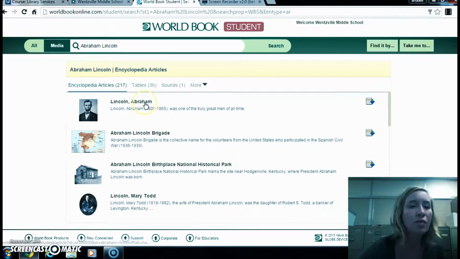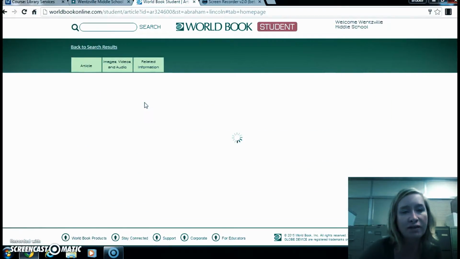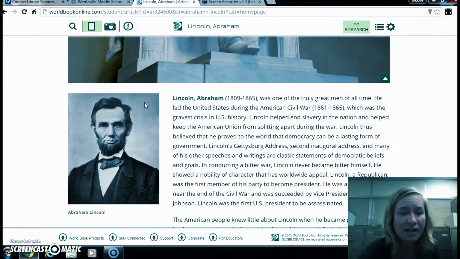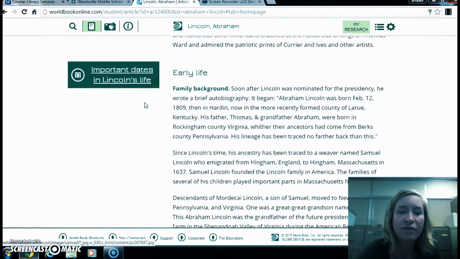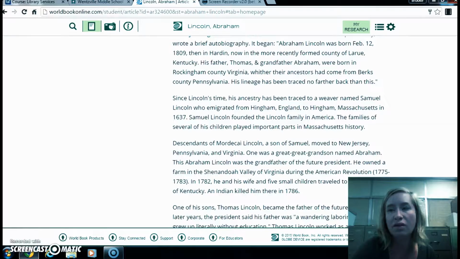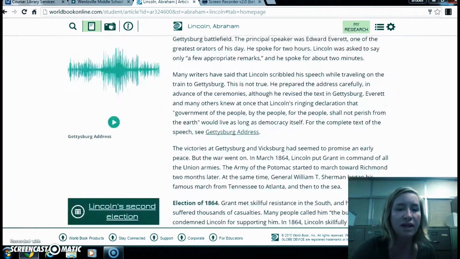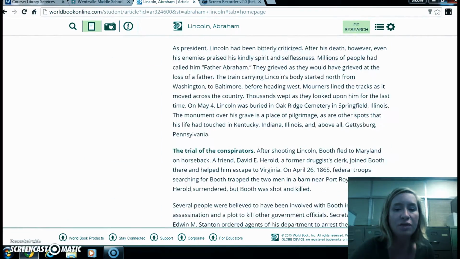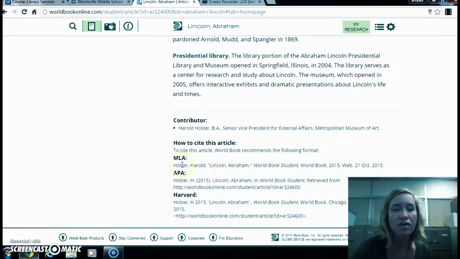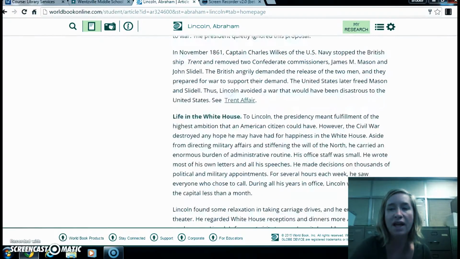So remember, once you click on your article, and I'm clicking on a different one this time, it does give you that citation information at the end. Oh, this is a really long one because it's all about Abraham Lincoln and his biography. And some of the articles will be longer than others, but again, there's our citation information at the very end.